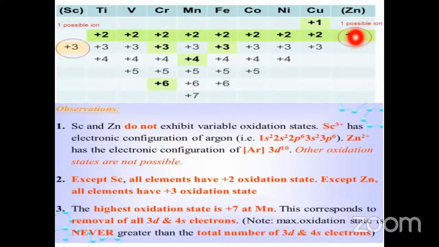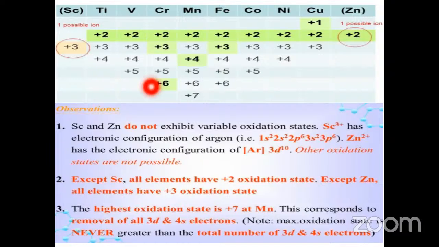And except zinc, all the elements have +3 oxidation states. Here, except scandium, all the elements exhibit the +2 oxidation state, and except zinc, all the elements exhibit the +3 oxidation state. The highest oxidation state is +7, exhibited by manganese.